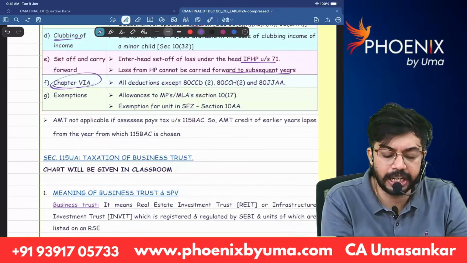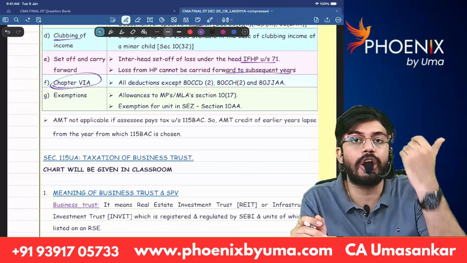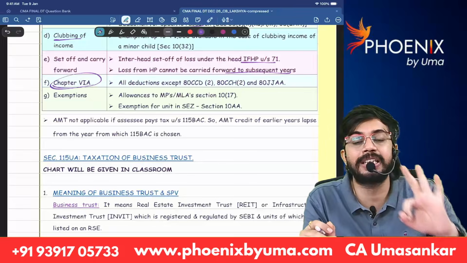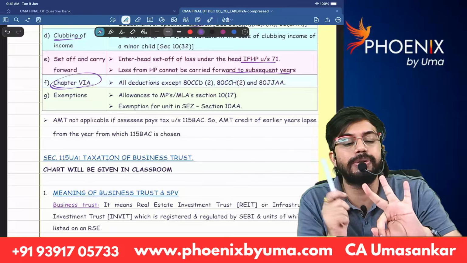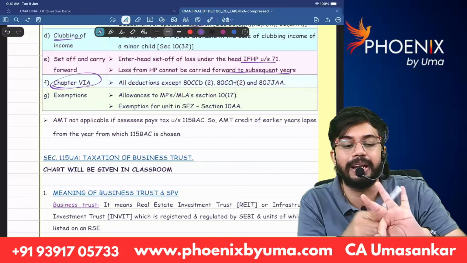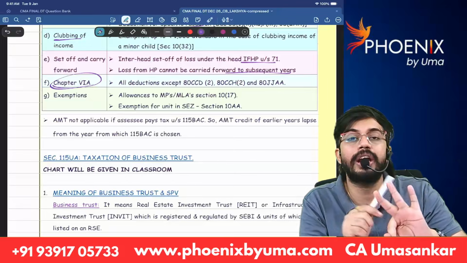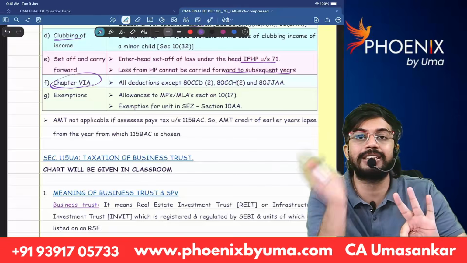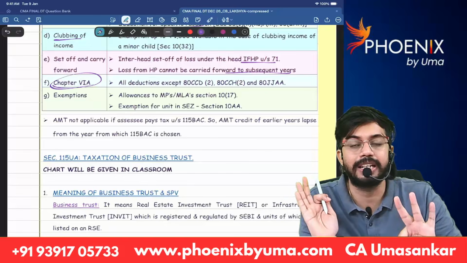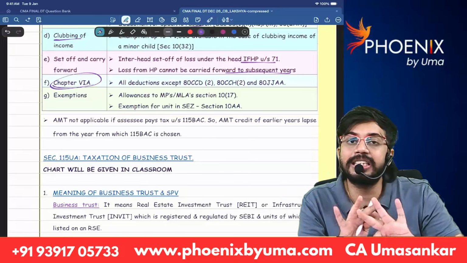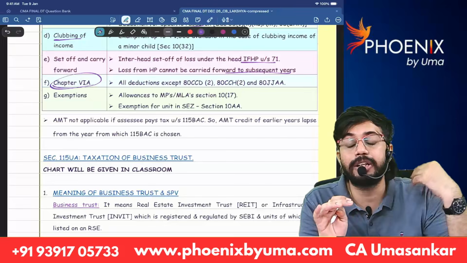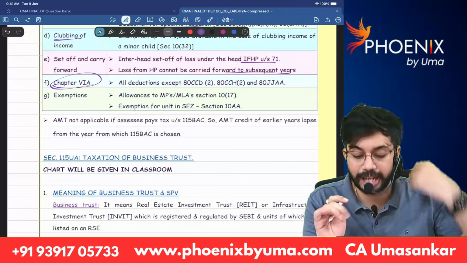Next, Chapter 6A deductions. Chapter 6A deductions are not available under default tax rates except three sections: 80CCD(2), 80CCH(2), 80JJAA. These three sections you can claim deduction both under default tax rates as well as under optional tax rates. Other than these three sections, you cannot claim deduction under default tax rates.